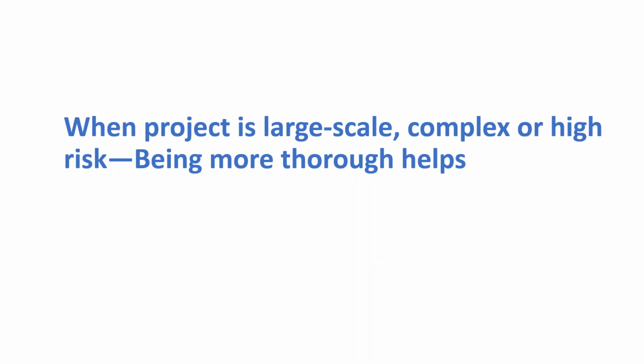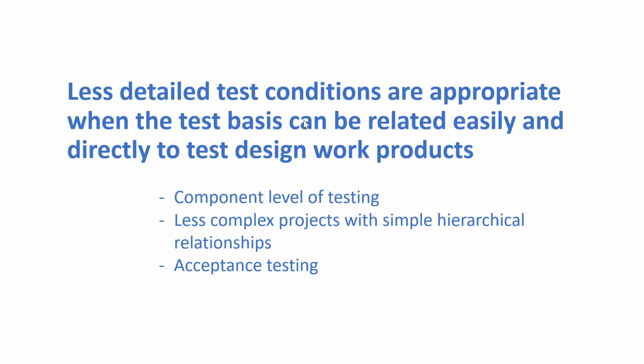When a project is large scale, complex or high risk, being more thorough helps. That we also talked about. Less detailed conditions are appropriate when the test basis can be related very easily and directly to test design work products. Let's say we are doing only a 4-week or 2-week sprint. We don't need big documents to do that.